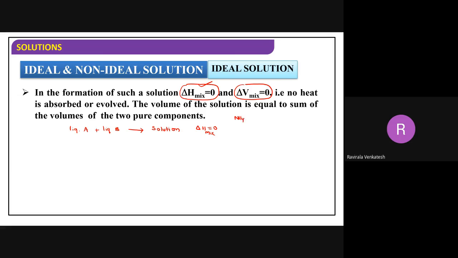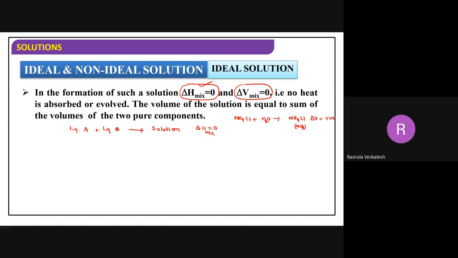This is not an example of an ideal solution, but I'm just explaining here. Ammonium chloride in water gives an aqueous solution, and the delta H is positive.